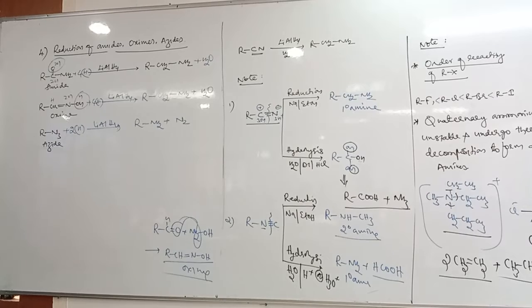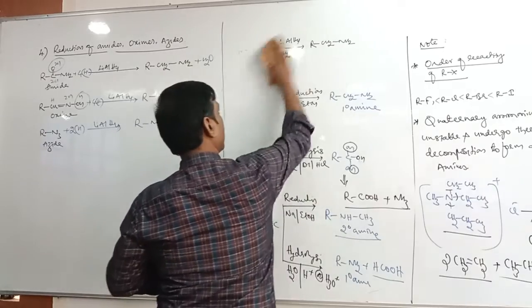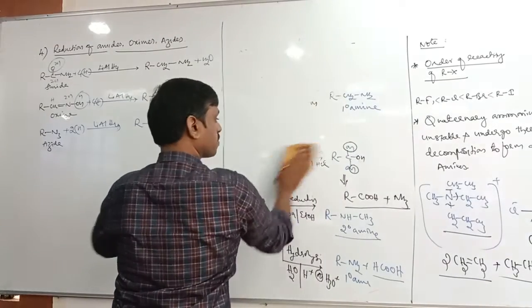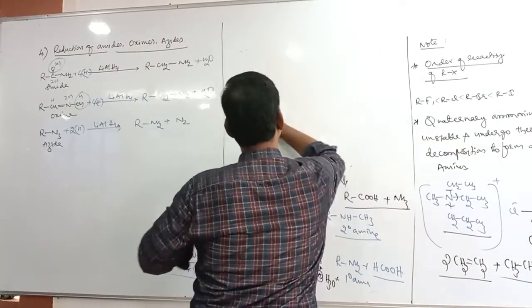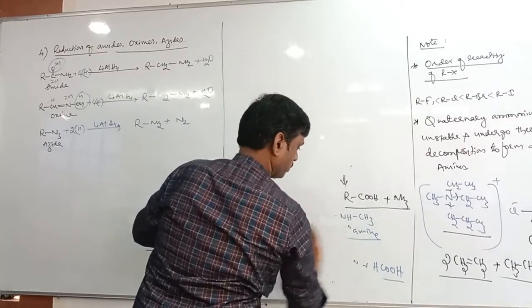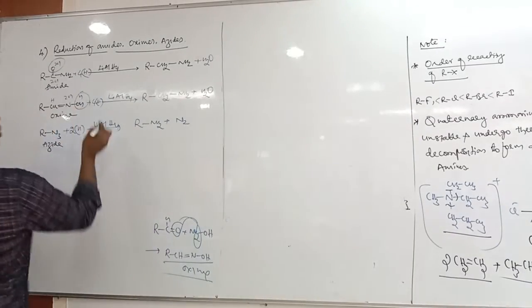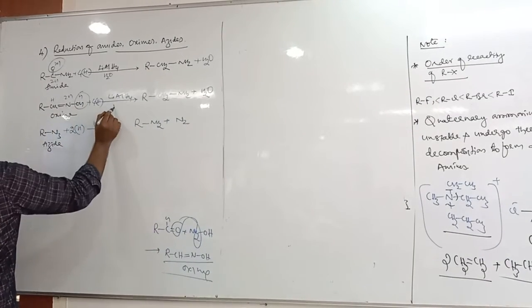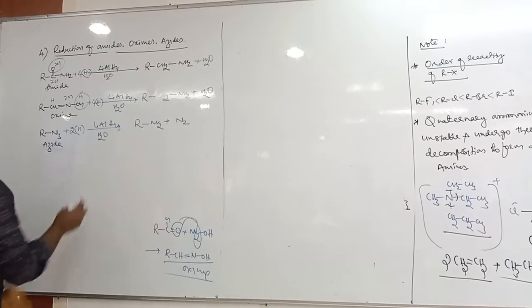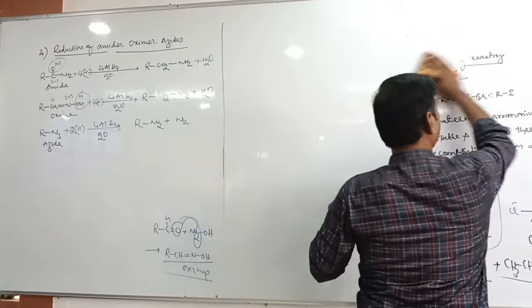Amides, oxime and azide undergo reduction in presence of lithium aluminum hydride to form corresponding primary amines.